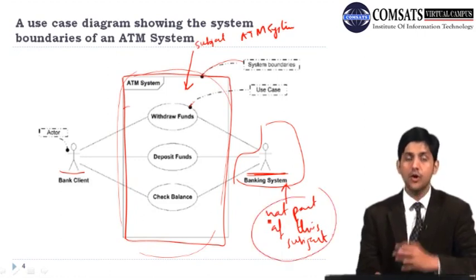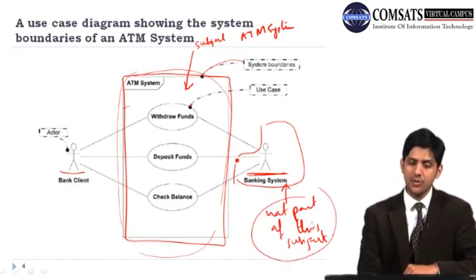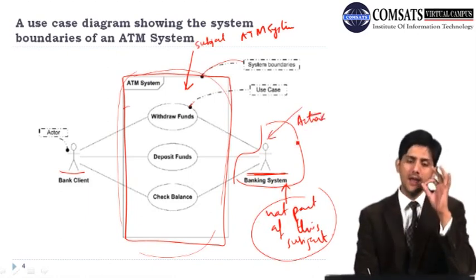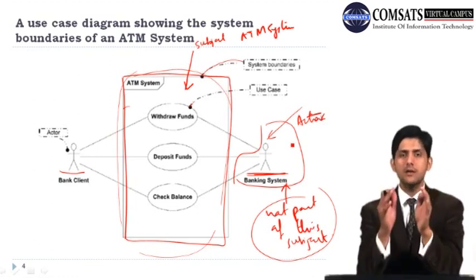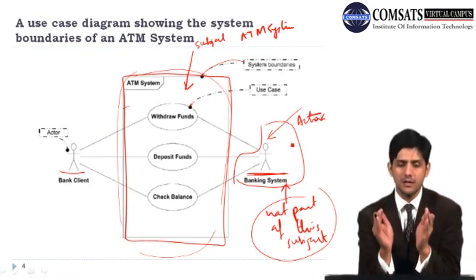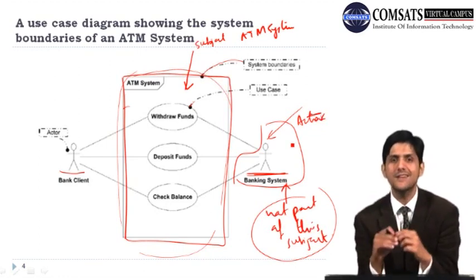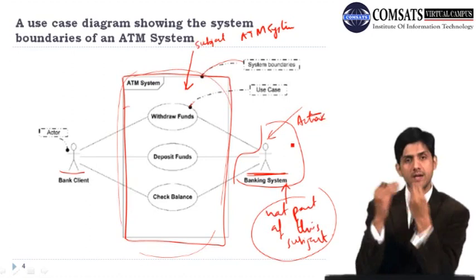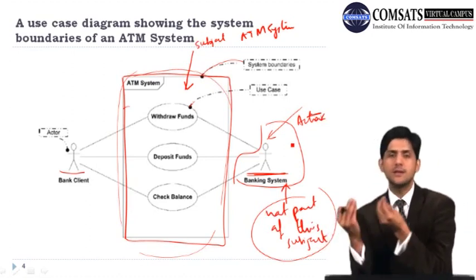Because it is outside the boundary, we have shown this as an actor. This is an actor as well. So just remember that anything which is not concerned with the subject, we put outside the boundary and treat as an actor, because even if we are taking some information from it or supplying some information to it, it is just an interaction.